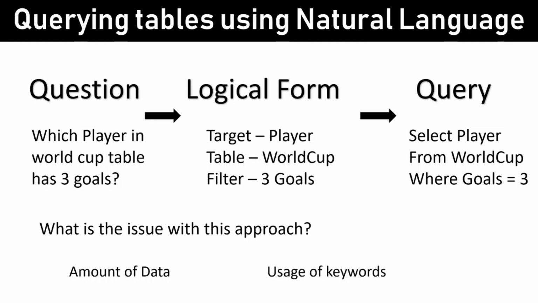If we take the example here, we have given the World Cup table. Say if the user says he wants to know about World Soccer Tournament, the system will not be able to understand that World Soccer and World Cup are the same. Similarly, say you have an employee ID and you have an emp ID, the system will not know that employee ID and emp ID are the same. So this traditional approach works only for specific tables, and you cannot generalize it across tables, and you need to build unique solutions for each table that you want to build.